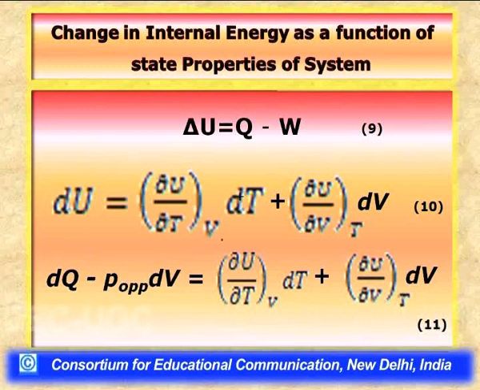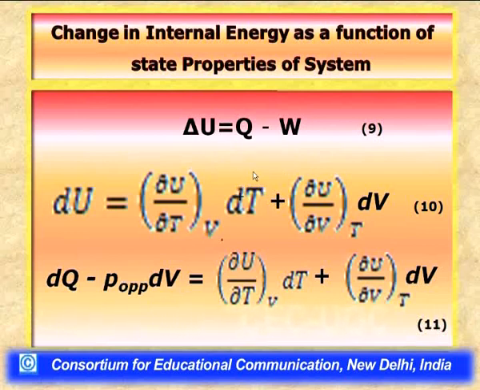Now, if we consider that our system is in a constant composition state, that is, during the transformation of the system the composition does not change. If you recall, back in the first lecture itself I said the state variables of interest in thermodynamics are temperature, pressure, volume and the composition term. Since here we are saying that the composition of the system is constant, then we have only temperature, pressure and volume as the variables which can undergo a change during the change in state.